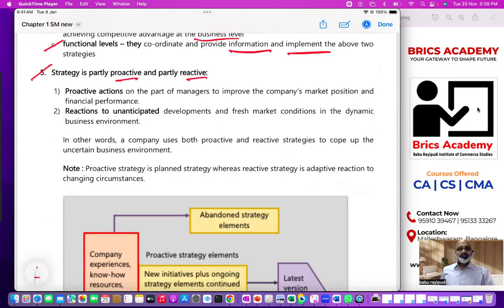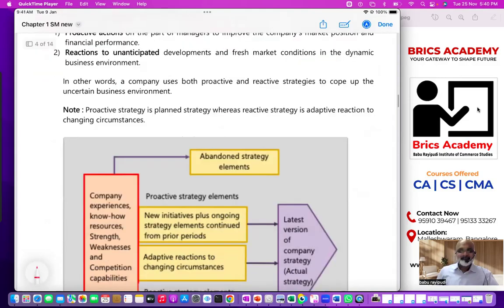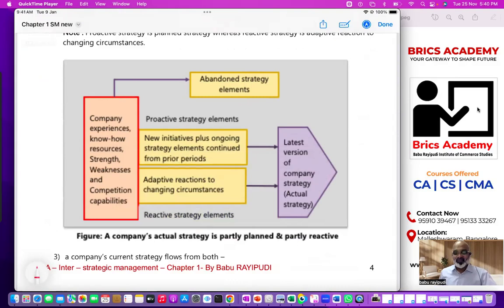Don't worry. If you want to be successful in the business, or if you want to grow in business, or if you want to achieve whatever strategy that you have, you must follow two important actions. You must follow two important actions. So now let us understand. Let us directly go to the chart. It is there in the textbook also as it is.